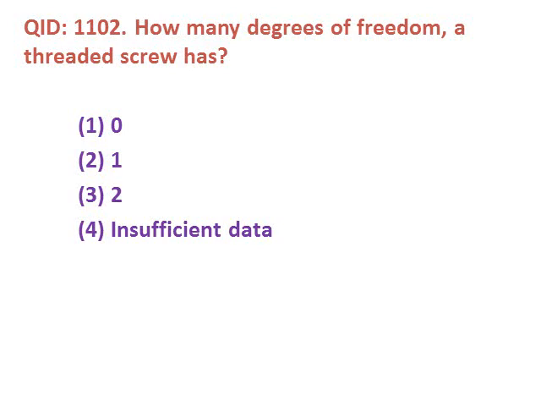Next question. How many degrees of freedom does a threaded screw have? Option 1: 0, option 2: 1, option 3: 2, option 4: insufficient data. The screw pair has only 1 degree of freedom, which is in the upward direction only. So option number 2 is correct.